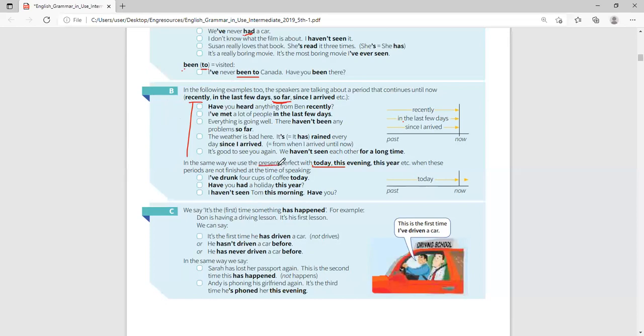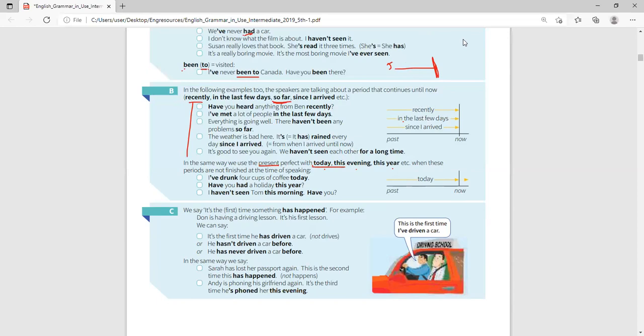In the same way, we use the present perfect with today. Remember this present. So present, today, this evening, this year, like we did yesterday for those who are not there. Do you know that today is present? Even this week from Sunday up to now, Tuesday, this is also present. When I say this week, it means from the beginning of the week up to now, because we are in this week. Even this month, from the time it started, from the first up to now, this is present. Even this year, 2021, from the first day of January up to now is also present because we're in the current year. This is the year we are in.